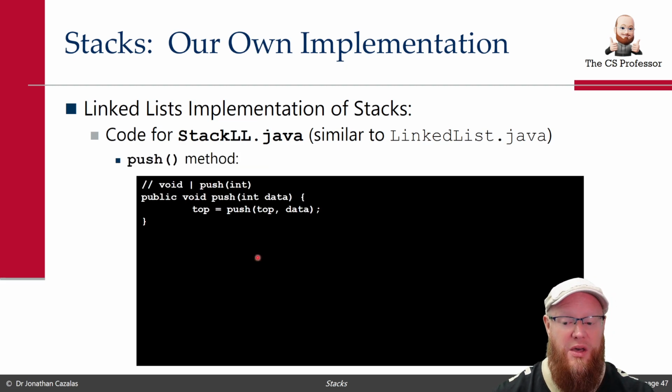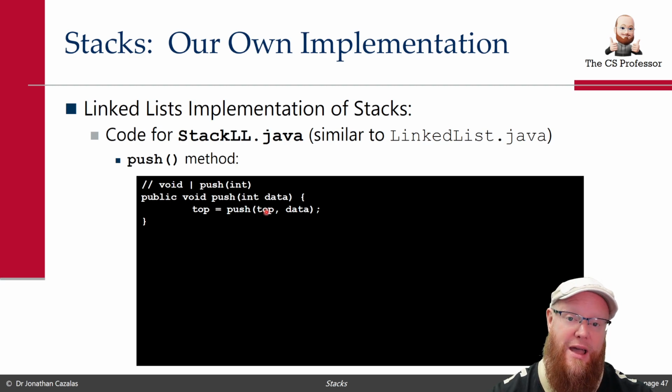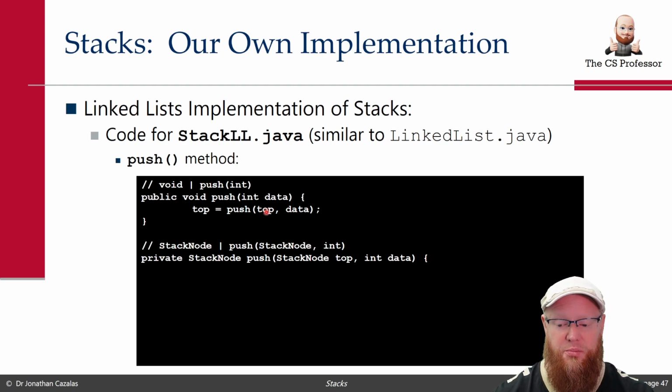What about a push method? What if we want to call this public void push method, and we want to actually push this data value into the stack? But what's really going to happen is we want to call the real push method, like the real insert method of a linked list. So we're going to call the real push method, which is going to be private. We're going to send over the data value, and we're going to send over the top of the stack currently, and we want to push.